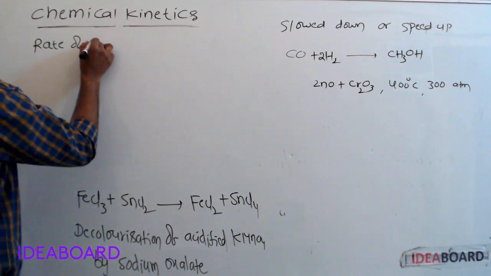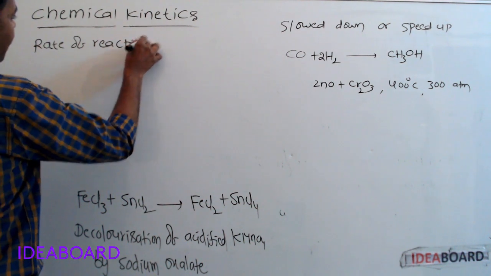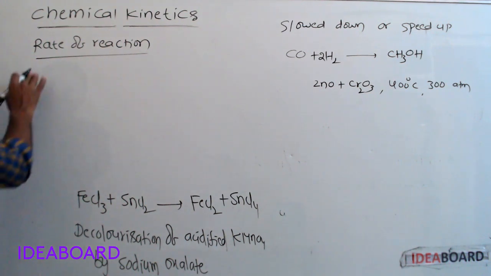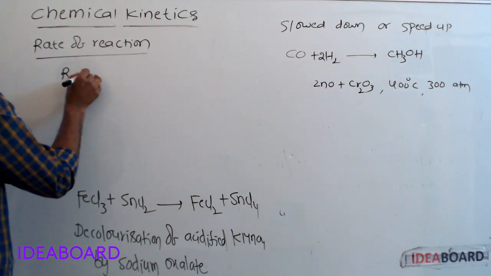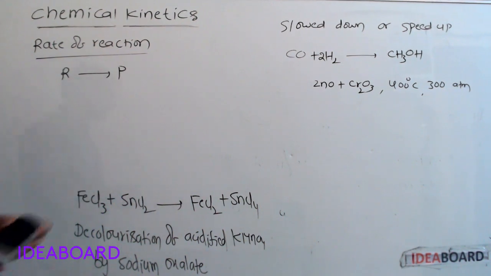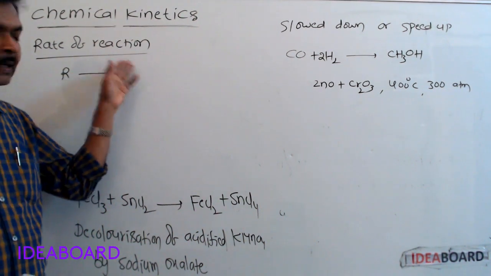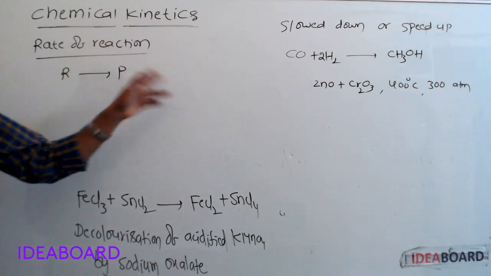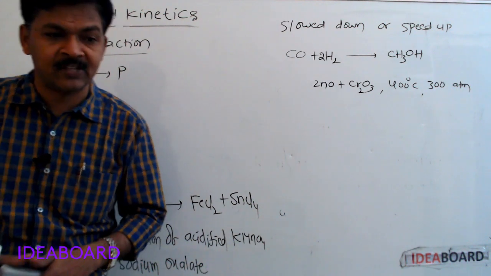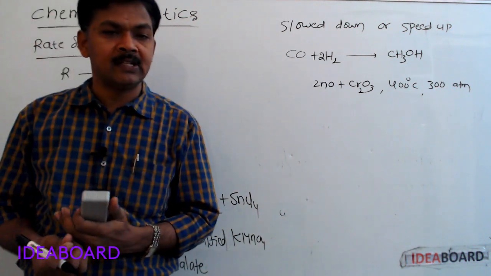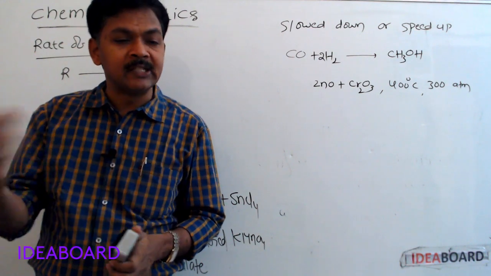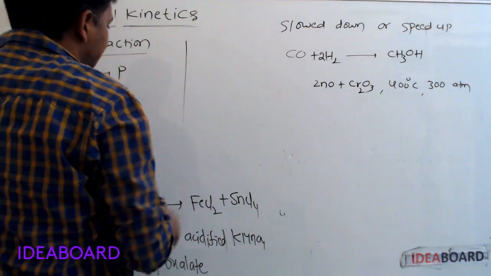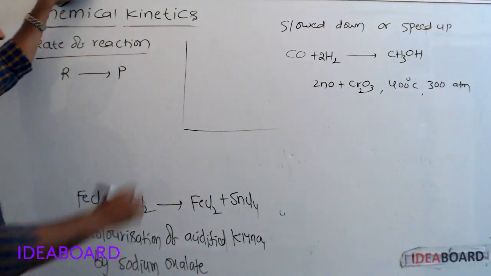Next, rate of reaction. What is the rate of reaction? In a chemical reaction, reactants are converted into the products. During the course of the reaction, concentration of reactants decreases and concentration of products increases.